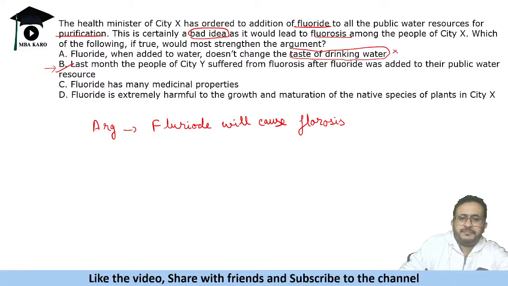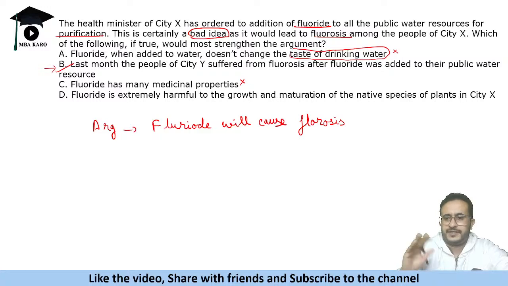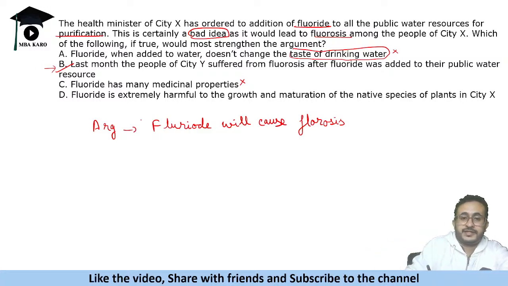Fluoride has many medicinal properties. तो ये तो against जा रहा है ना. We are saying that fluoride is dangerous, but it is saying that medicinal properties. Fluoride is extremely harmful for the growth and maturation of the native species of plants in cities X. यहाँ species of plants की बात ही नहीं हो रही है. ठीक है, it is out of context.